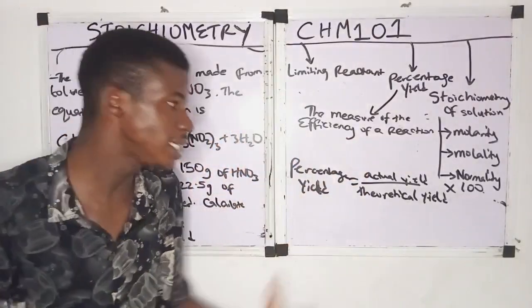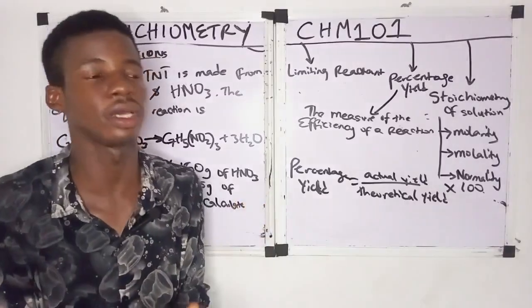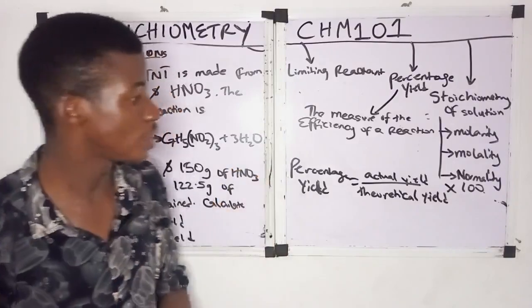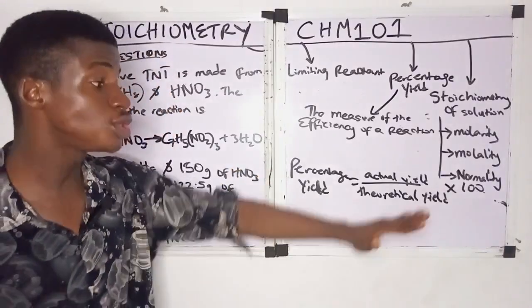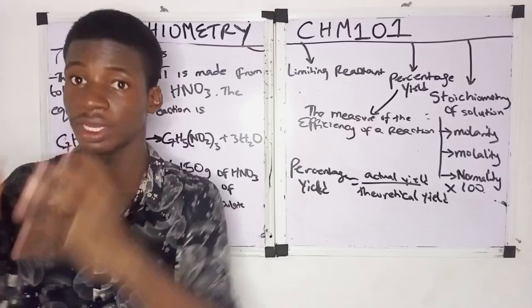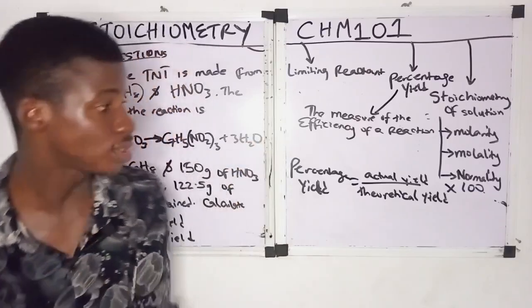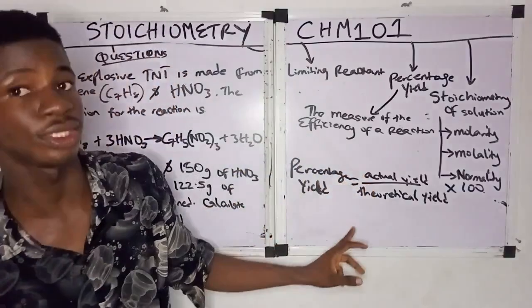Actual yield is the mass of product that usually forms when you carry out the reaction. That is the actual yield. Then theoretical yield is the mass of product you get from calculation. So this is the actual yield, this is the theoretical yield.